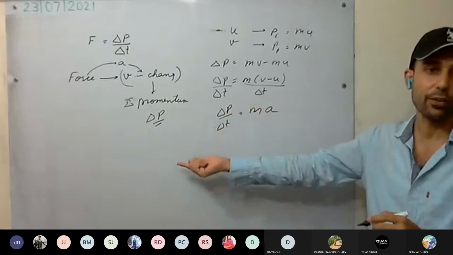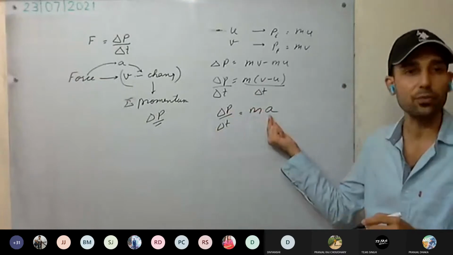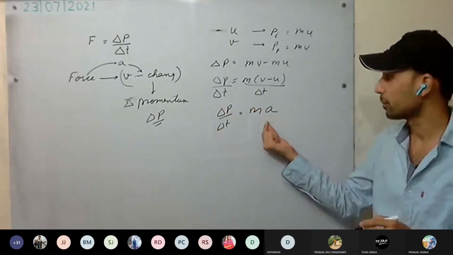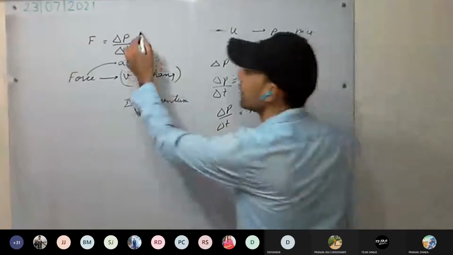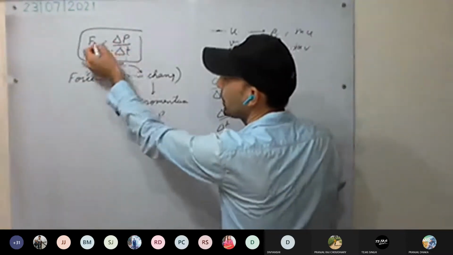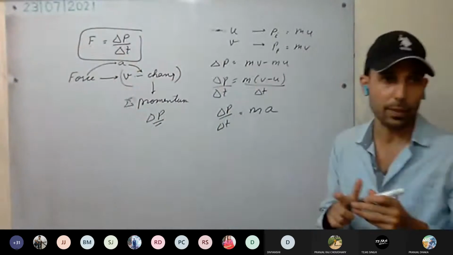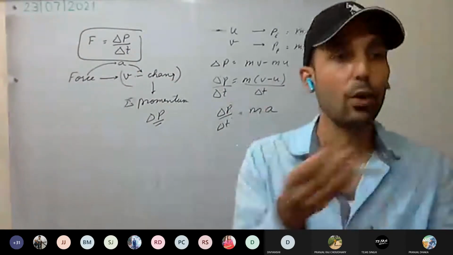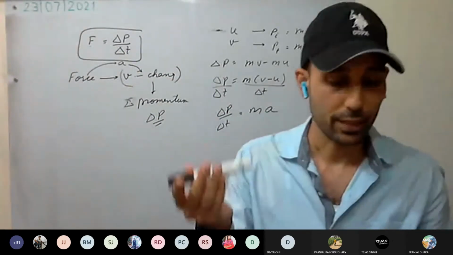And the second law we have already derived. ma is nothing but the force applied. So this is the relation. Rate of change of momentum is directly proportional to the force applied. If more force is applied, more will be the change in momentum. Understood?